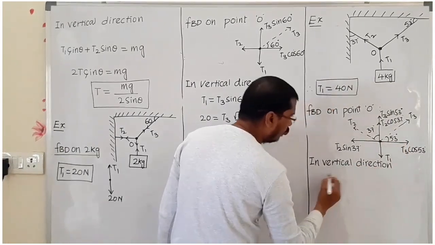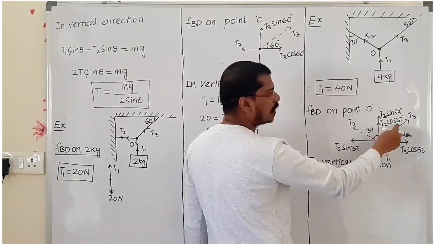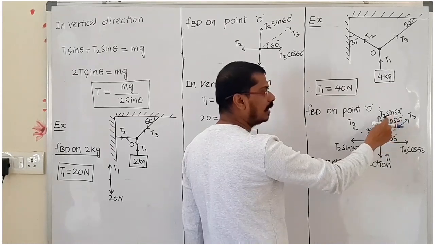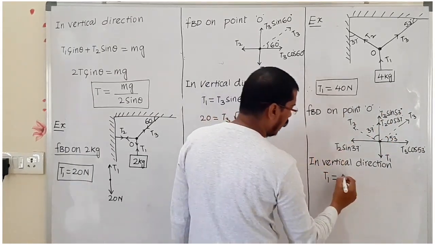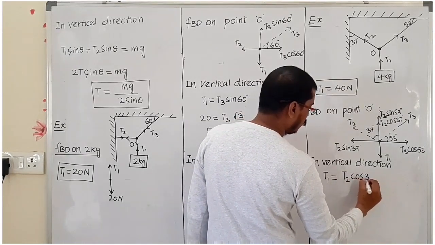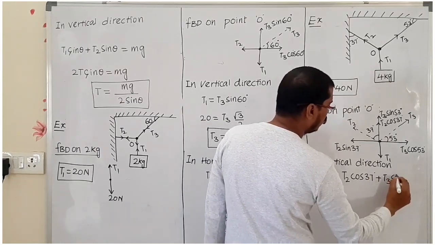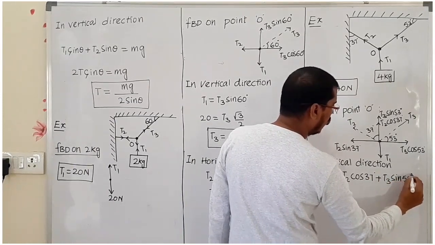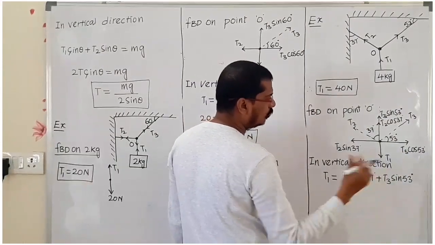In vertical direction what will happen? T1 is acting downward and T2 cos 37 and T3 sin 53 are acting upward. Both are in the same direction, so we have to add them: T2 cos 37 degree plus T3 sin 53 degree. Here the T1 value we know, but the T2 and T3 values we don't know.